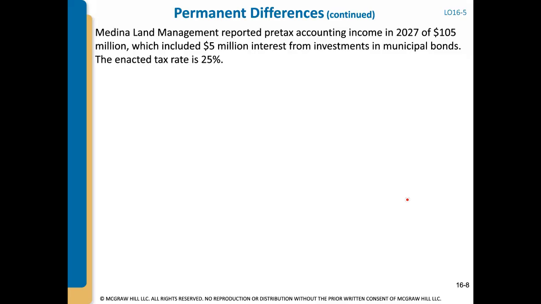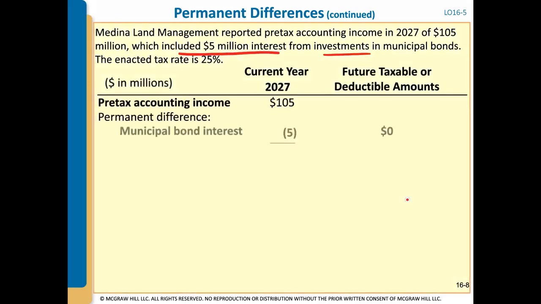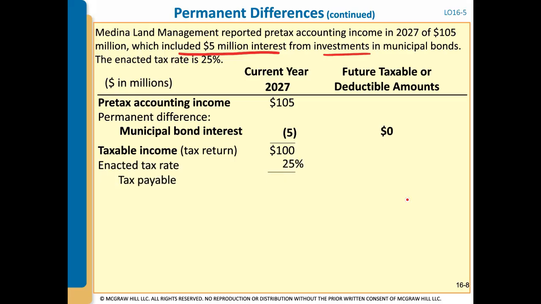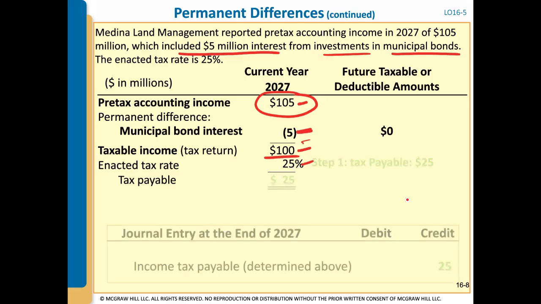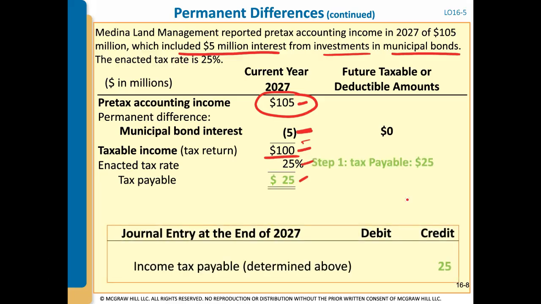Medina Land Management reported pre-tax accounting income in 2027 of $105 million, which included $5 million interest from investments in municipal bonds, and the enacted tax rate is 25%. So let's calculate what our tax payable should be. We have our pre-tax accounting income of $105 million. Included in this $105 million is $5 million of interest from municipal bonds. We know municipal bonds are not taxable ever, so we're going to remove that $5 million from our taxable income. So our taxable income is only $100 million times 25%, and then we have to pay $25 million on our tax return.